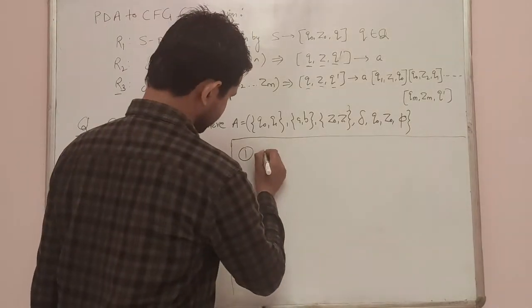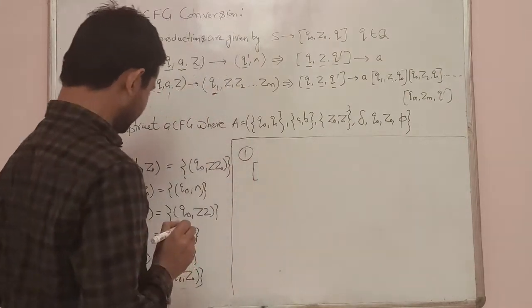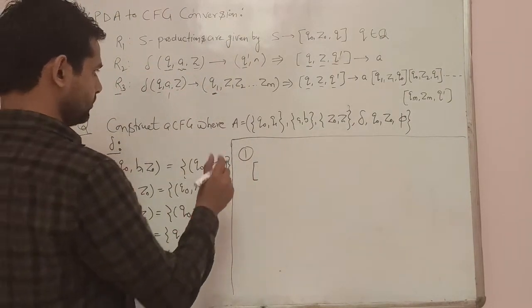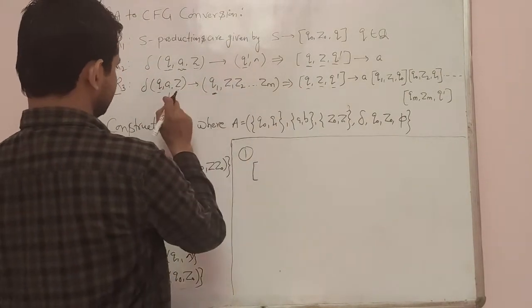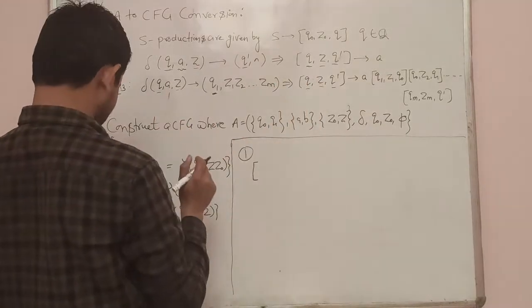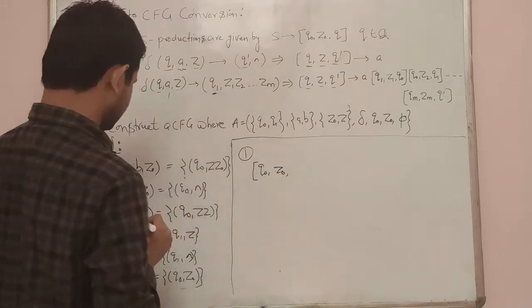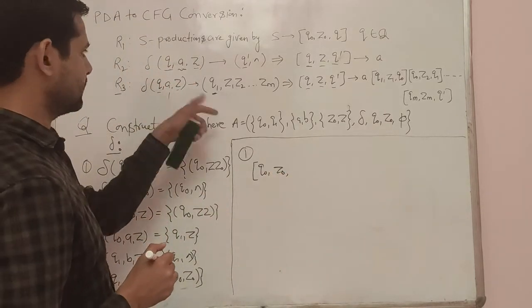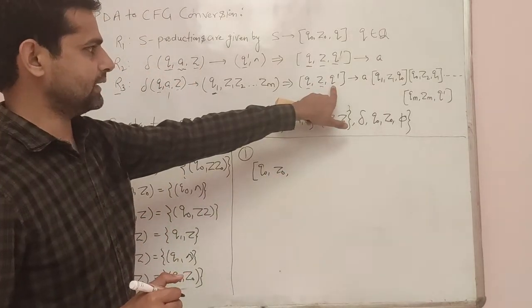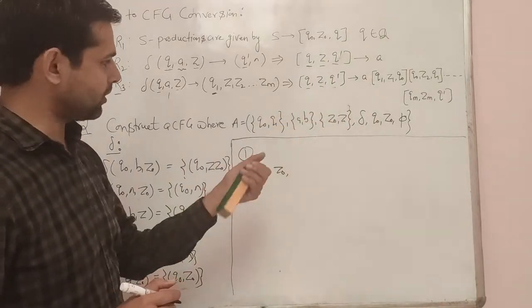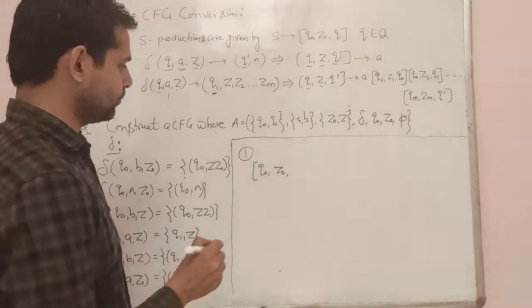For that, first of all we will write [q0, Z, q], and Z is Z, right? So we will write [q0, Z0, q'], where q' belongs to q0 and q1.